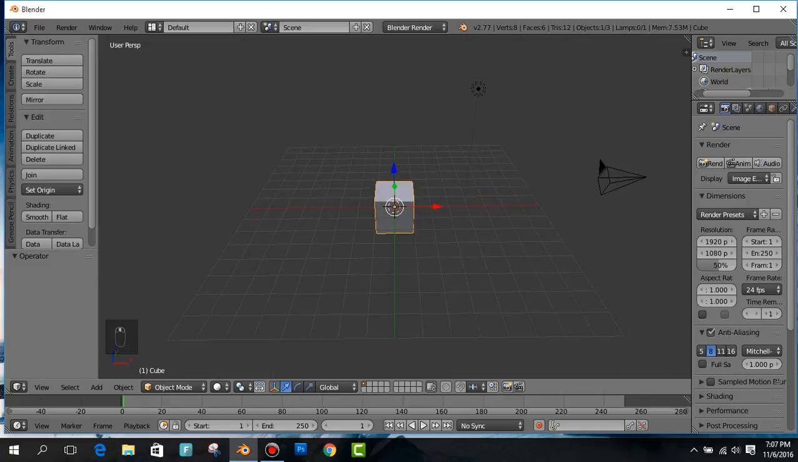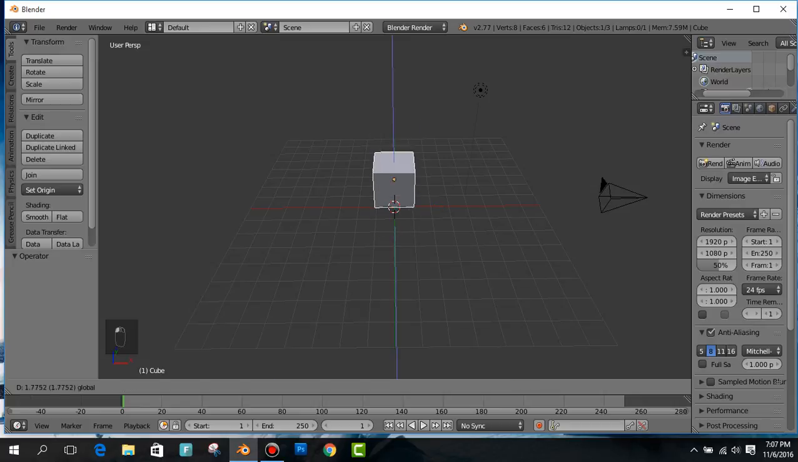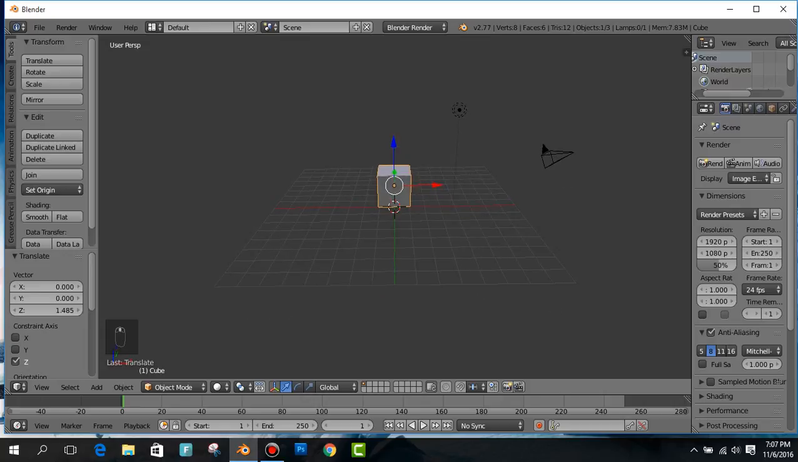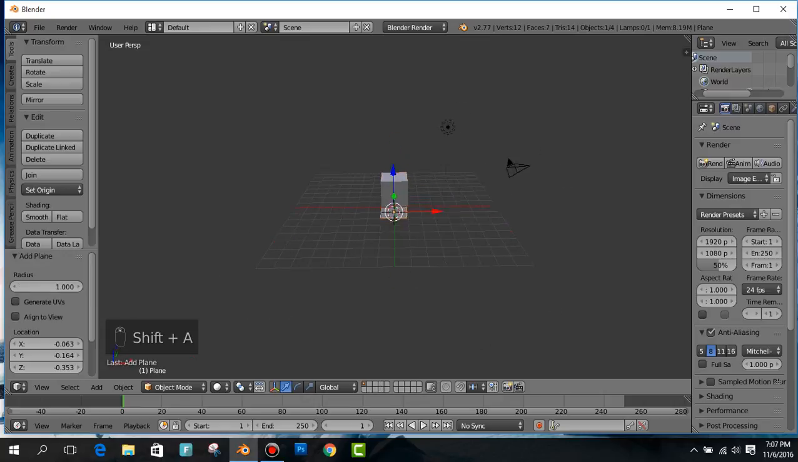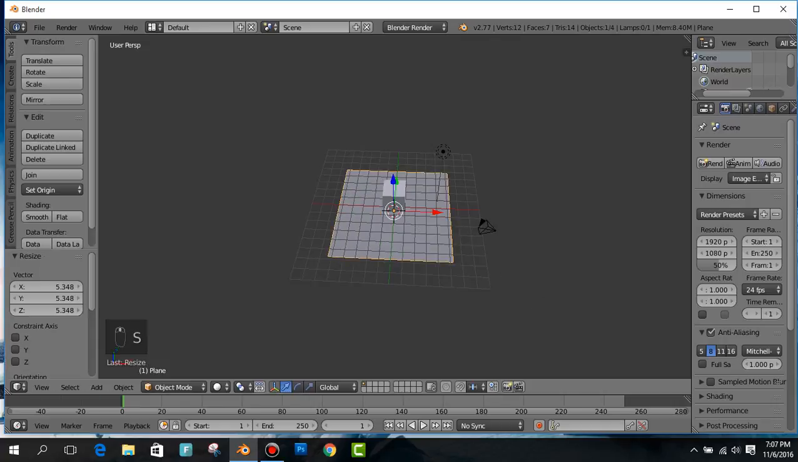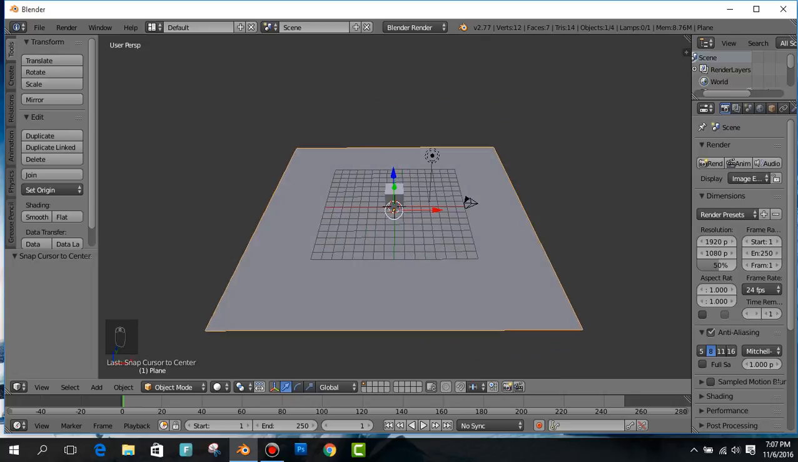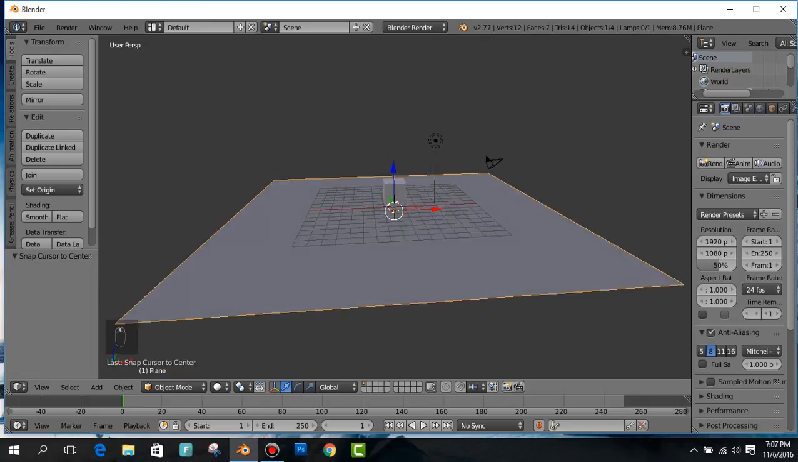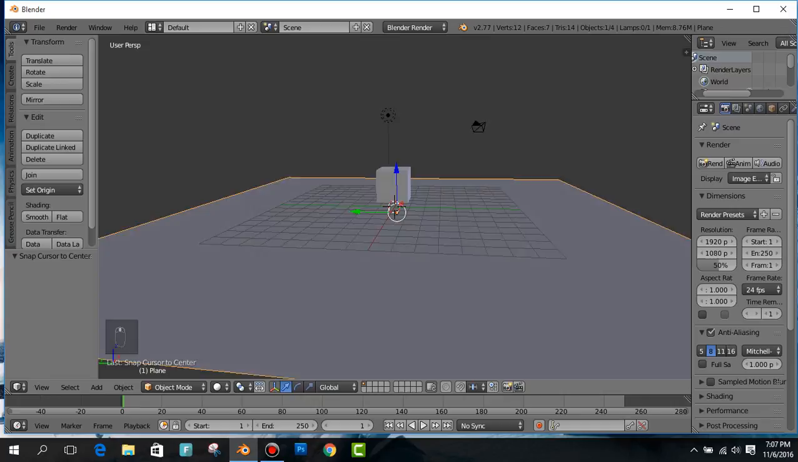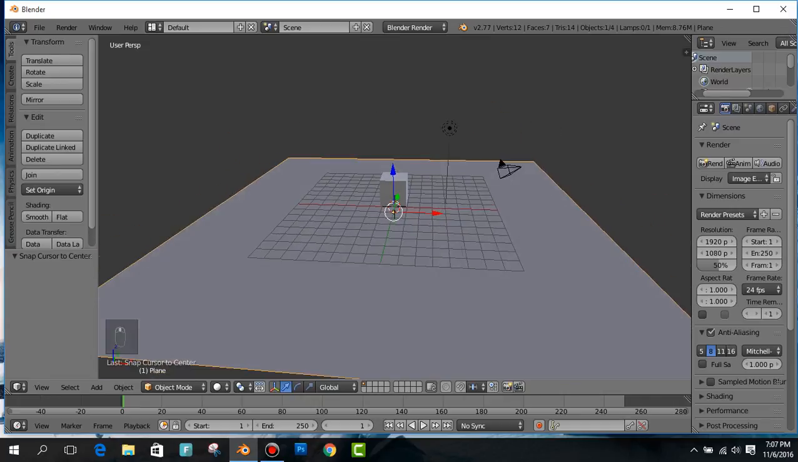Now I will make a simple animation where this brick, this tube, will fall down here and break into pieces. So first of all, I will add a plane here. Okay, and you can look that I have created a plane here.